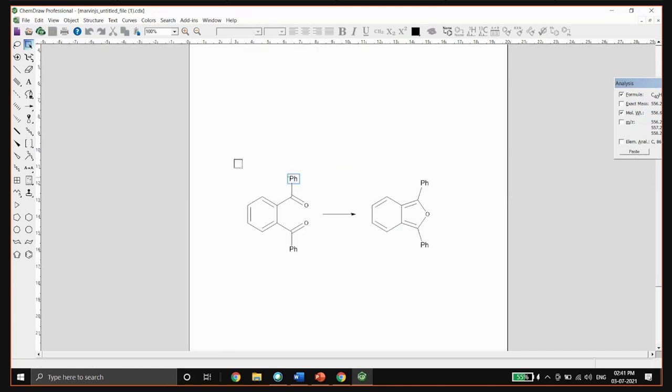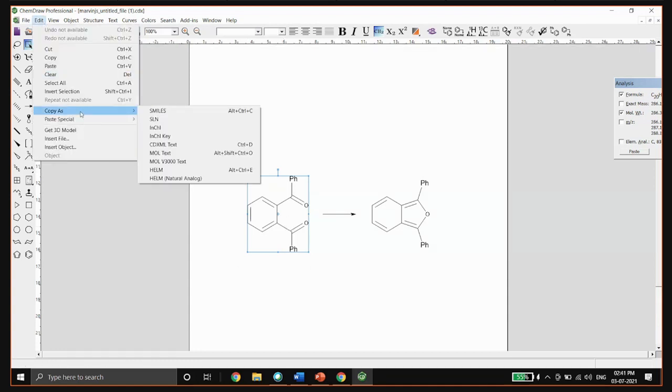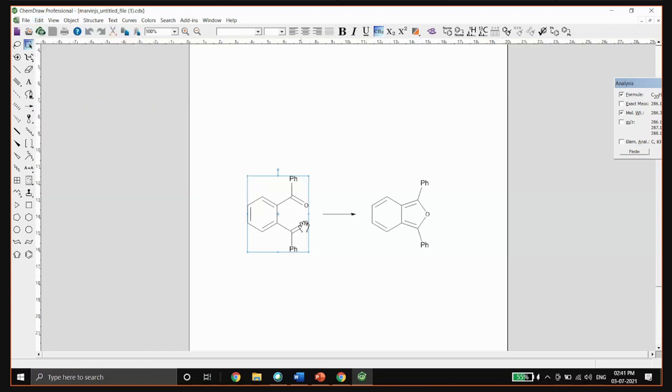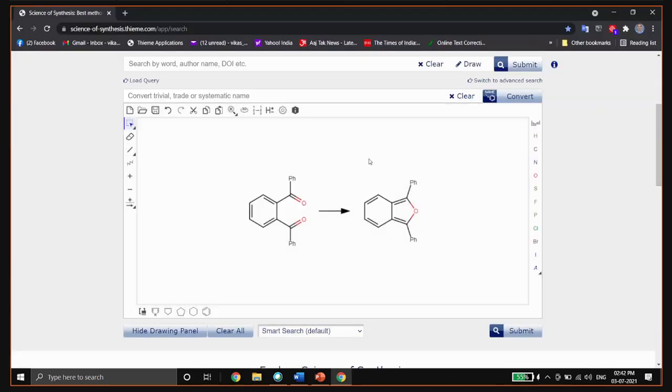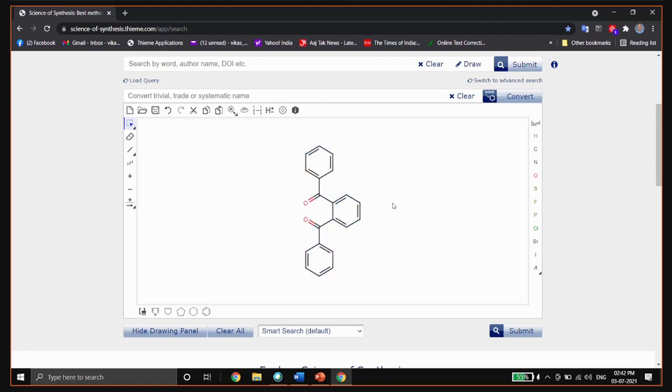One more advantage it has is that you can directly copy from a SMILES string if you have one with you, or if you are in ChemDraw, just go to Edit, Copy as SMILES string. So if you have a SMILES string in a text file, or you are working in ChemDraw, just copy as a SMILES string and you can paste with Control V. The structure will come directly into this structure window.